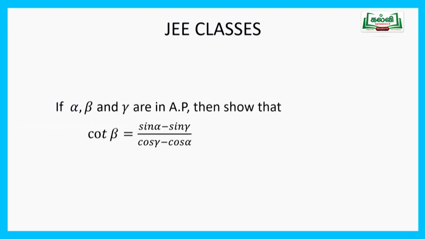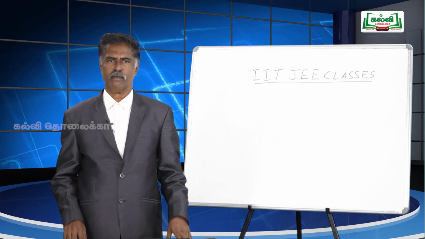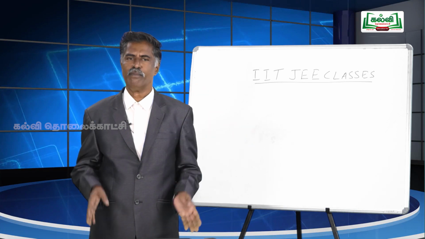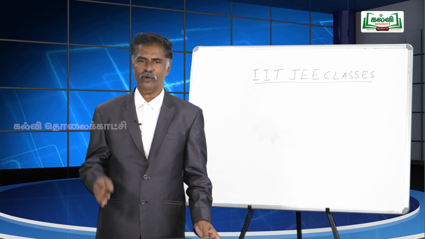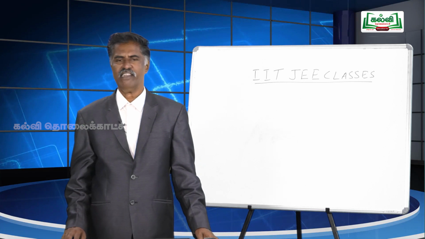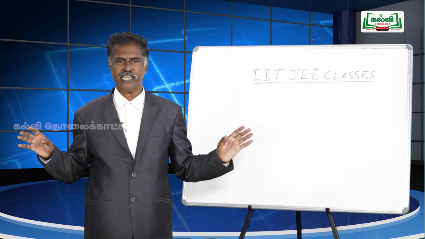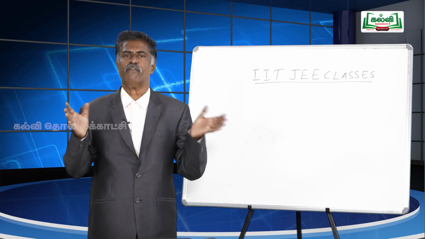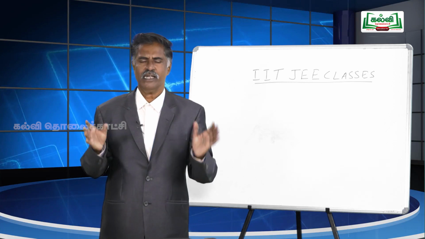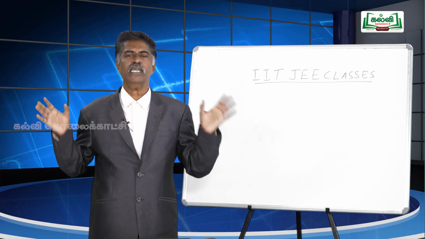Just have an idea: when alpha, beta, gamma are in AP, what is the concept we know? Twice the middle term equals the sum of the extremes. Keep the idea in your mind. You can easily find out the answer for this question. My dear children, problems will be in this pattern only. So go through all the formulas and definitions, and get the correct answer in all the questions.